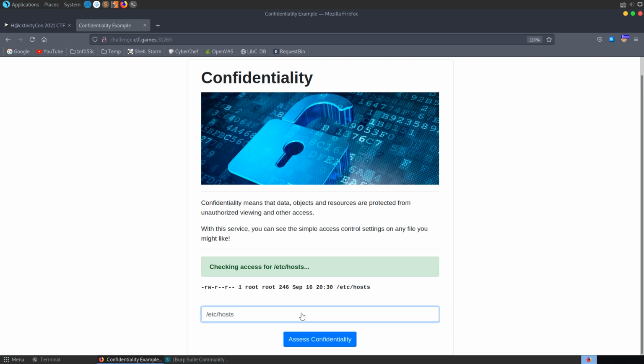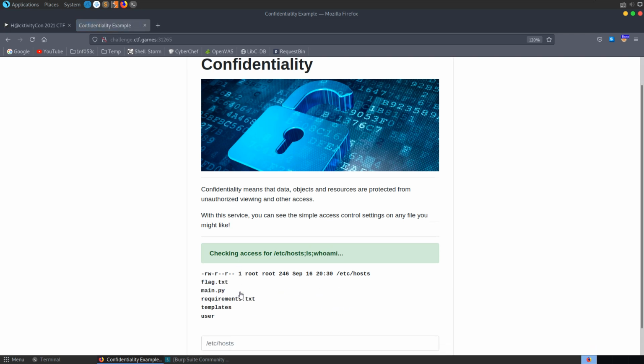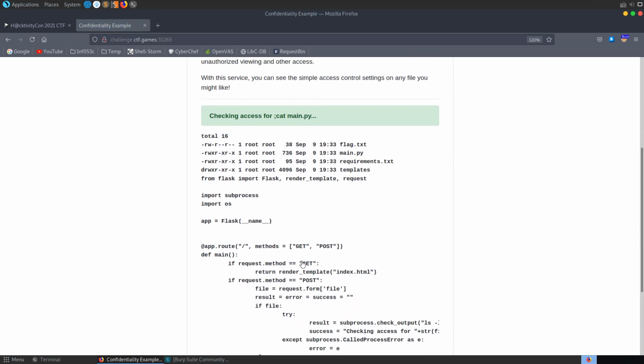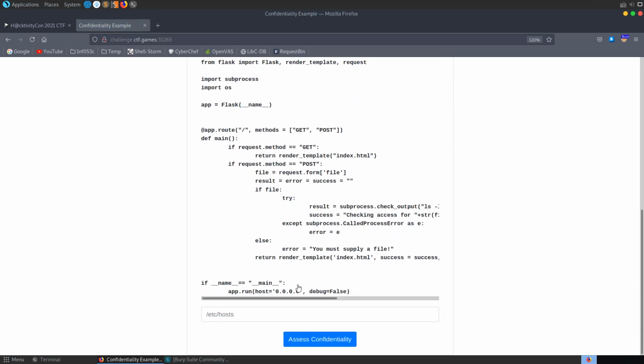Let's try and inject a command as well. So we could say etc hosts, and then let's put in a semicolon to end that command. And let's try and enter another command like ls, or we could try a couple of commands, like whoami, and assess confidentiality. And you'll see here that whoami gave us user, and ls has produced our flag.txt and main.py. So presumably we can just inject a semicolon here and say cat main.py, and we can print out the whole Python script that's running here.